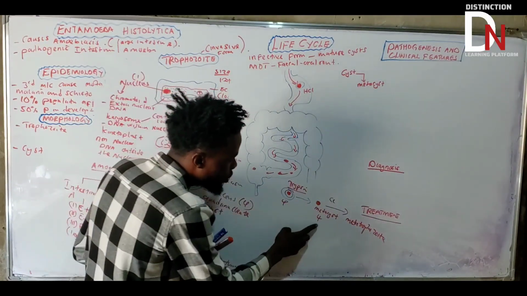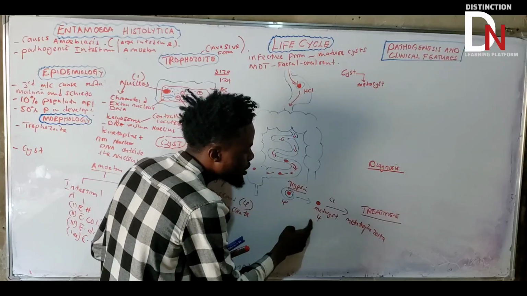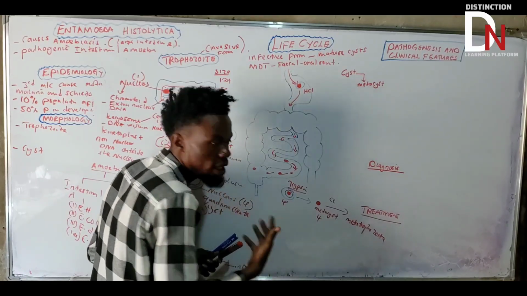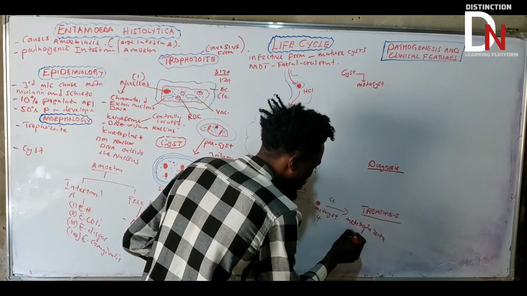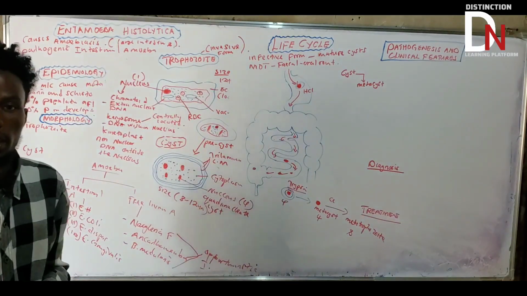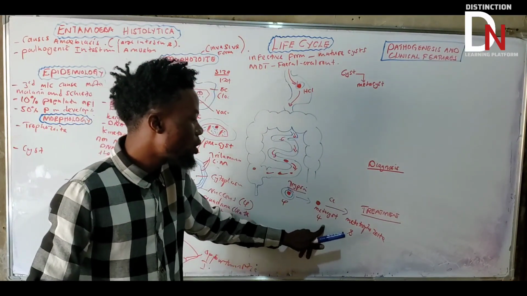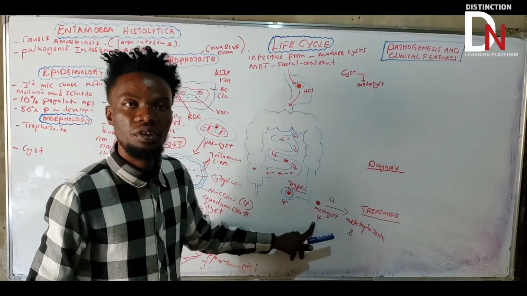And the metatrophozoid is going to have how many nuclei? If it is 4, then the nucleus will start undergoing division, up to about 8. So for the metacyst to be called a metatrophozoid, nuclear division has to happen.